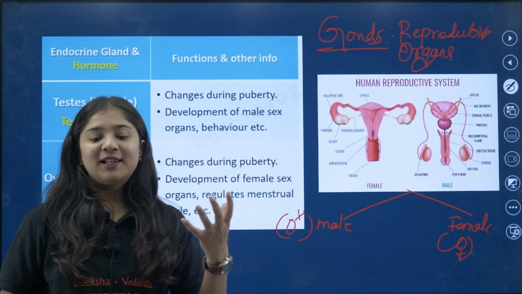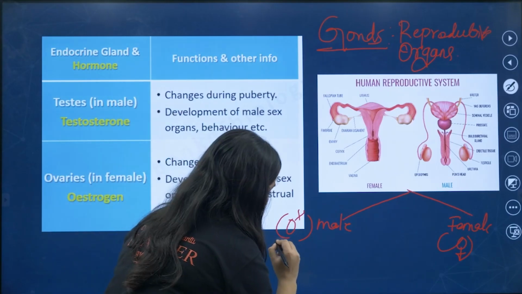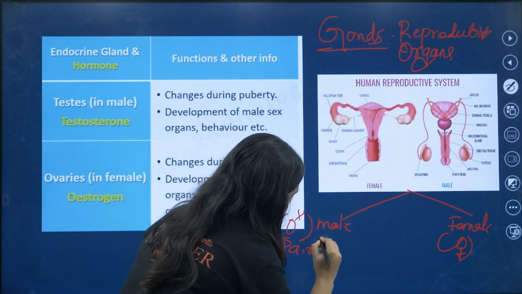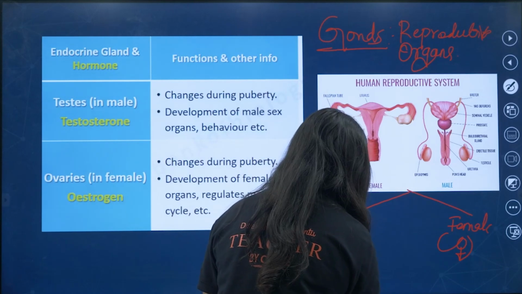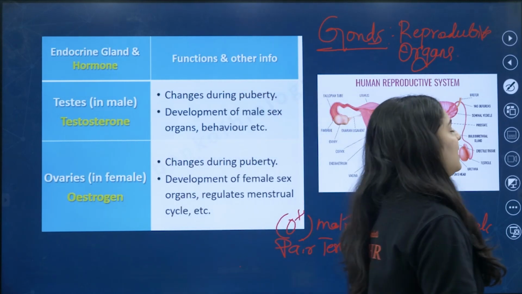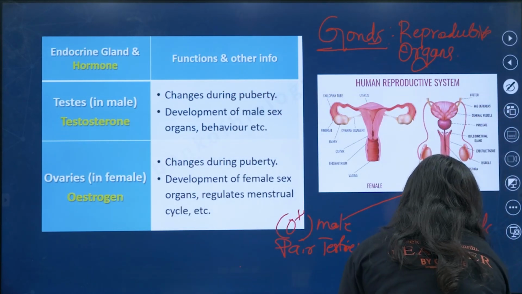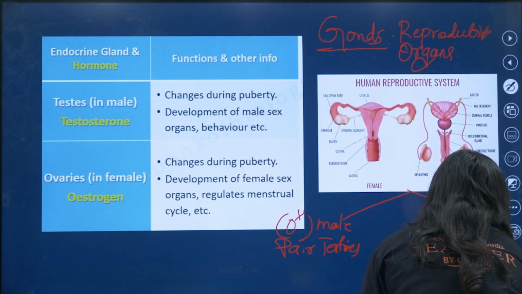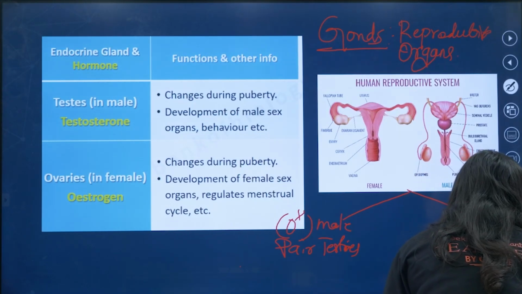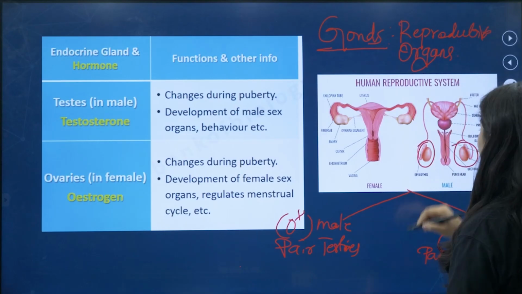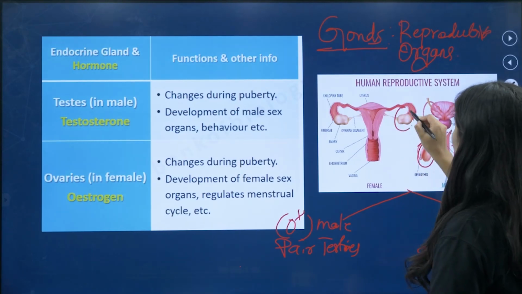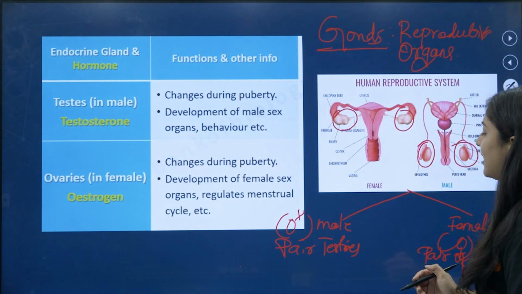So in male, you can see a pair of testes, and in case of females you can see a pair of ovaries. These are the pair of testes, my dear kids, and these are the pair of ovaries. What do these testes do?